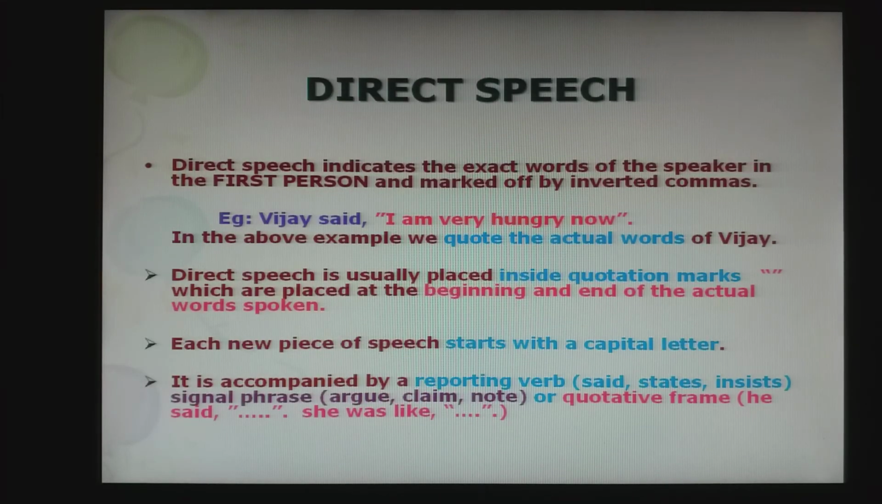Direct speech. Direct speech indicates the exact words of the speaker in the first person and is marked off by inverted commas. So it is in the first person and it is inside the inverted commas. Example, Vijay said, "I am very hungry now." So whatever is inside the quotation marks are the exact words spoken by Vijay.